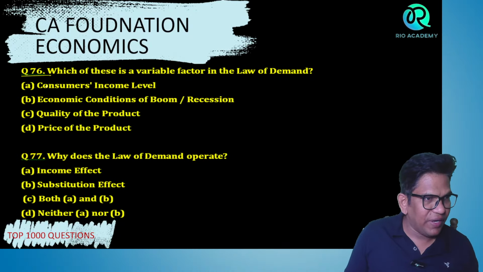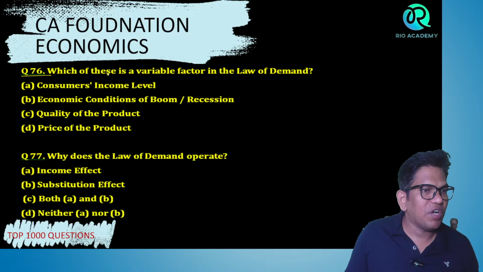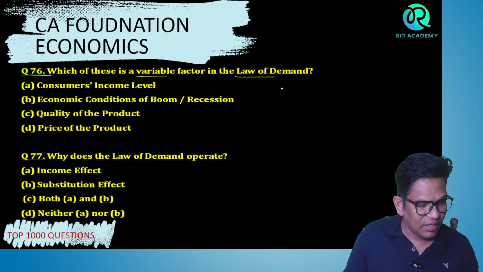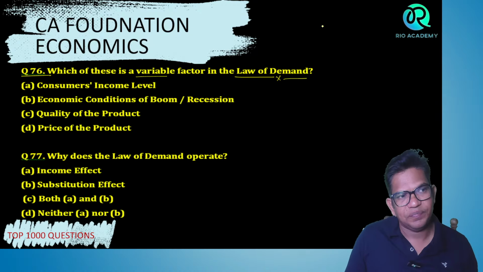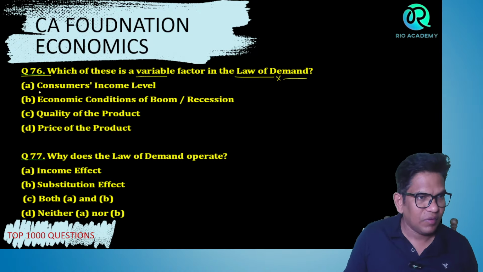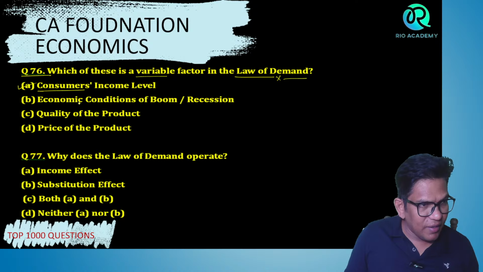Next, question number 76. Which of these is a variable factor in the law of demand? Tell me, guys, which is the factor which is variable? First, consumer income, economic condition of boom or recession, quality of product, price of the product.